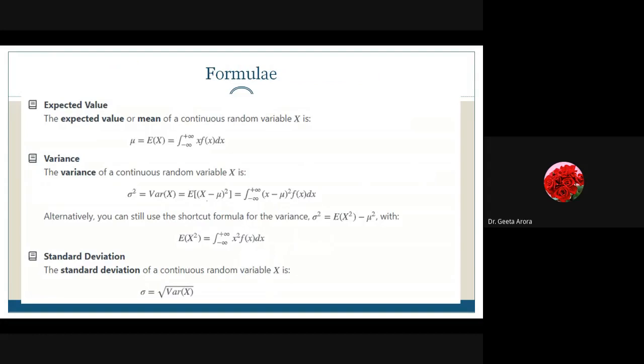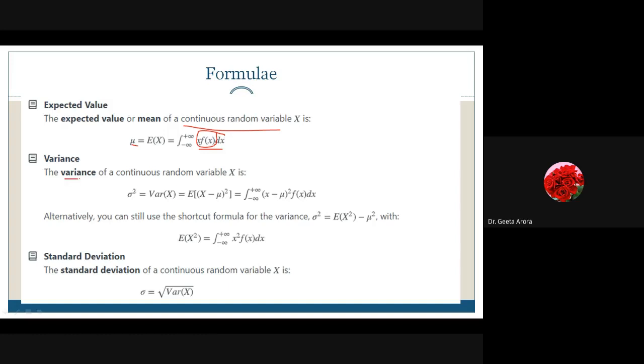Well, let's go to the formulas quickly. These are the formulas as we have done for the discrete. Now here we have to revise what we have done there and how we are going to do here. In the case of discrete, we took the summation of x f(x) as the mean. Here also we have the same formula, x into f(x), but here we are going to integrate it from minus infinity to infinity. So the mean of a continuous random variable is given by the integral from minus infinity to infinity of x f(x) dx. Correct?